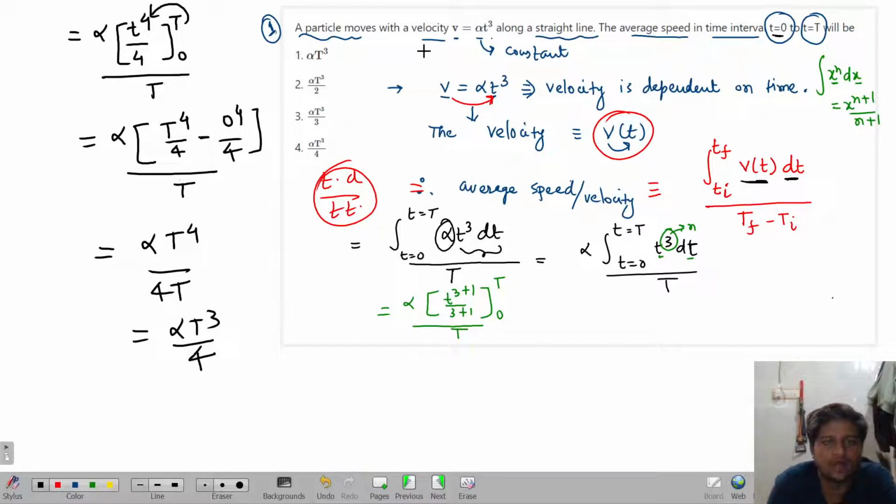So therefore, if a particle is moving with velocity v equal to alpha t cube along a straight line, the average speed in the time interval 0 to T will be alpha t cube divided by 4. Are you able to understand or not? This is a level 2 problem of average velocity. Are you able to understand, everyone?